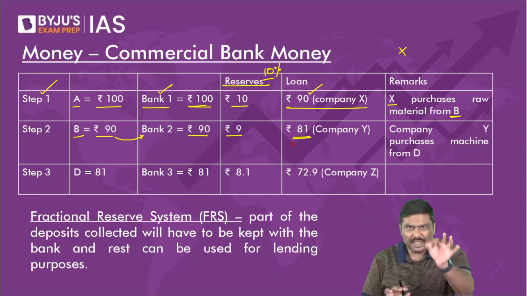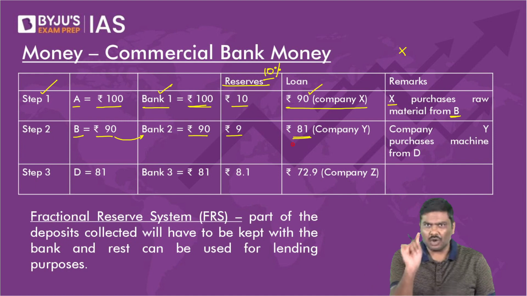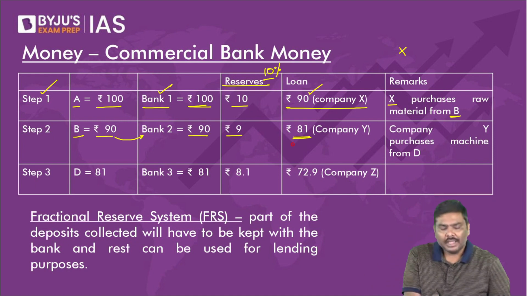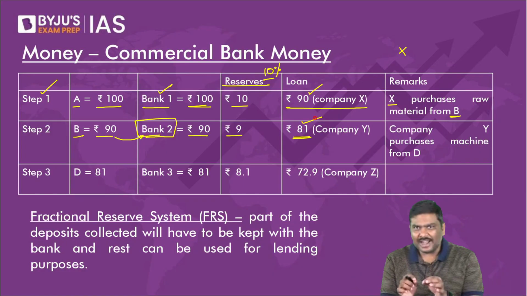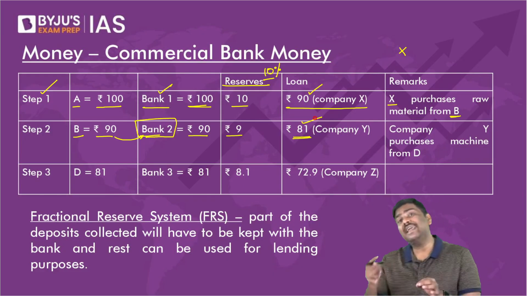We can go step by step like this, 7 steps, 8 steps alike. But don't worry, please tell me. Simple question to all of you. In this example, in the second step, bank 2 has given a loan of 81 rupees. How many of you think that bank 2 has printed 81 rupees?